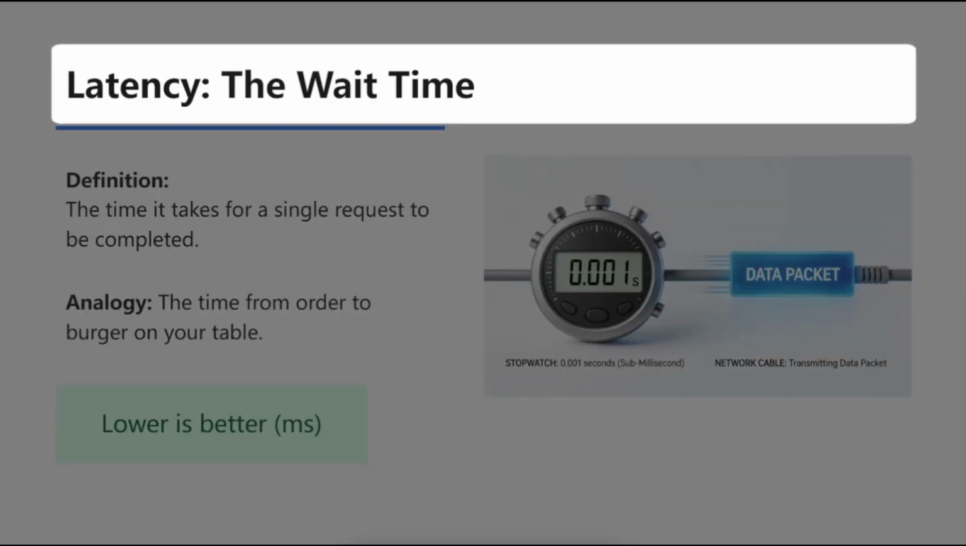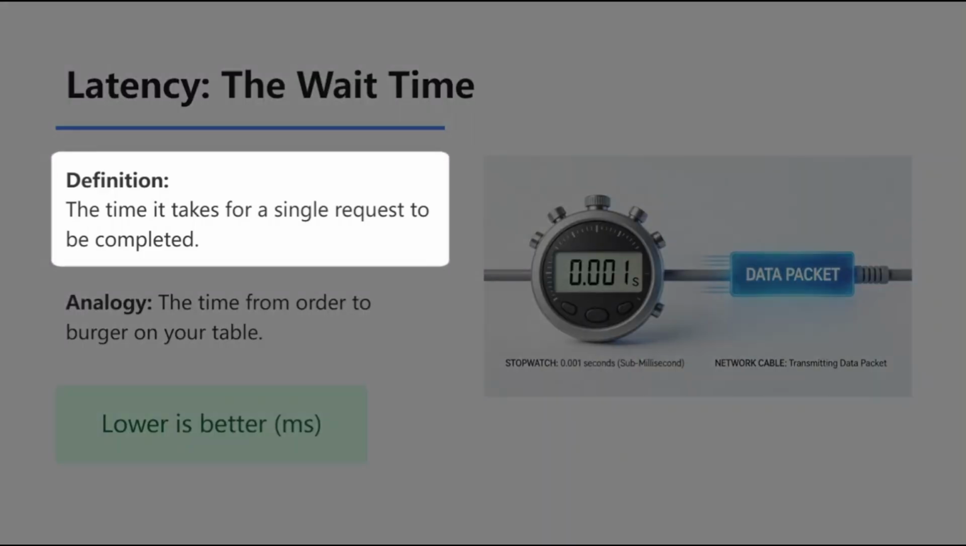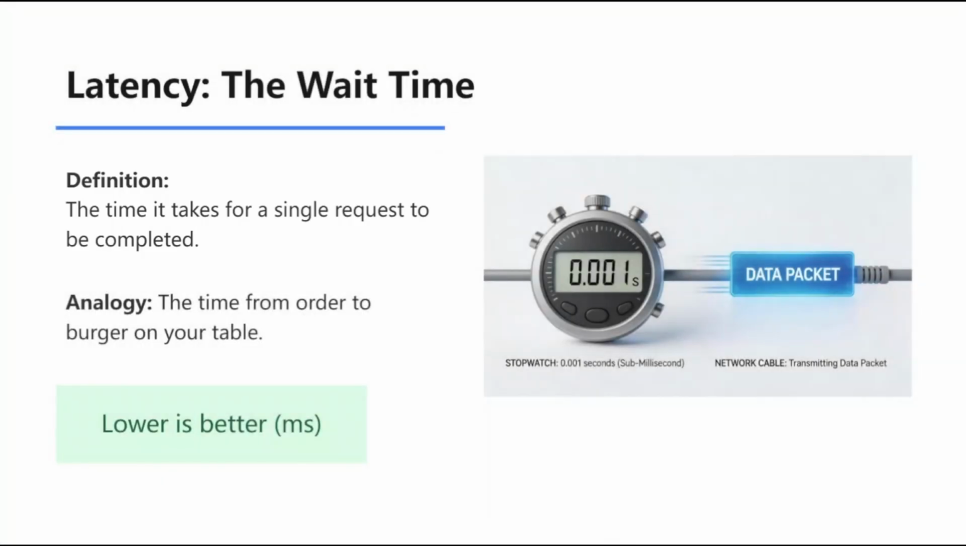Building on our discussion about scaling, let's dive into one of the most critical performance metrics in system design: latency. As the title suggests, you can think of this simply as the wait time. Technically, latency is the time it takes for a single request to be completed. It's the delay between a user action and the system's response.